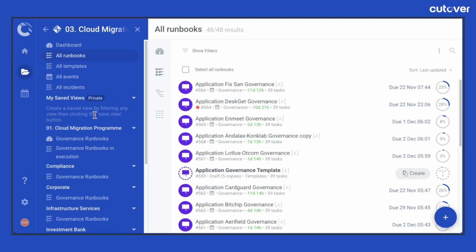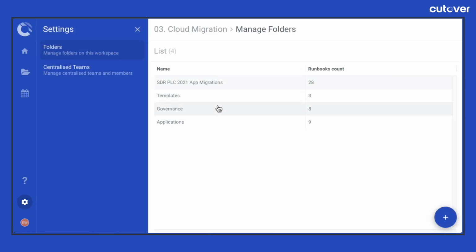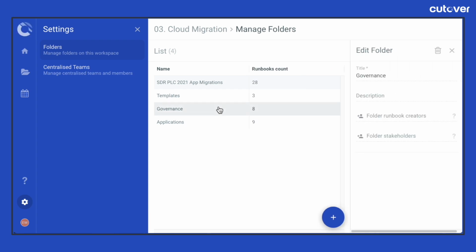They also have the ability to access the workspace and manage folder level roles, which can only be managed from within a workspace. This role is typically given to users that will take on the responsibility of managing all user access to the Cutover platform.